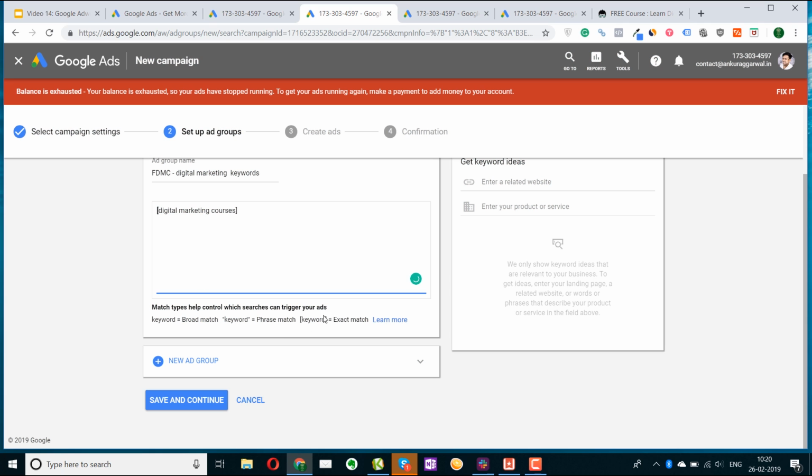So I've already selected the various keywords. Again, the square bracket means exact match. This means that only when someone searches for exactly these three keywords in this particular order will my ad be shown. If you add it in double quotes, then it is phrase match. I could have added double quotes here like this. Then if someone is searching for digital marketing courses in Delhi, even then the ad will be shown. Why?